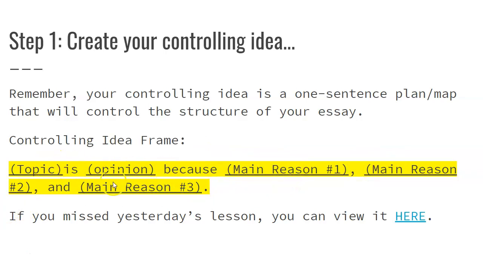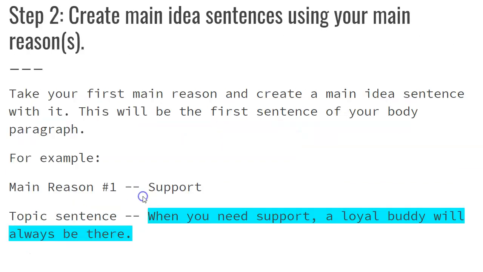So if you had this structure, you would have an introductory paragraph, you would have one body paragraph, 2 body paragraphs, 3 body paragraphs. For your essay today, you can have 3 main reasons, or you could even just have like 2, possibly even 1. But the fewer main reasons you have, the more you should focus on your examples.